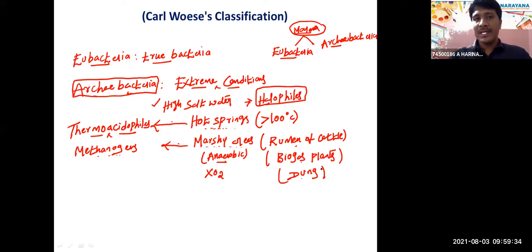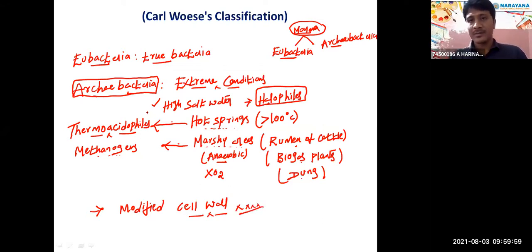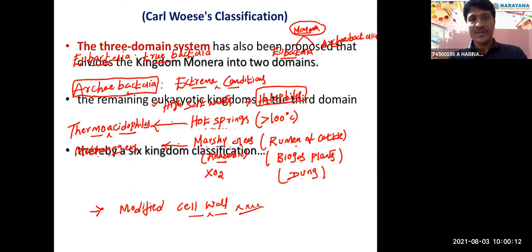How are archaebacteria differentiated from eubacteria? They are present in extreme conditions, and archaebacteria consist of a modified cell wall. So that's why Carl Woese classified the Monera kingdom again into two kingdoms, eubacteria and archaebacteria, as well as giving the three domain classification.